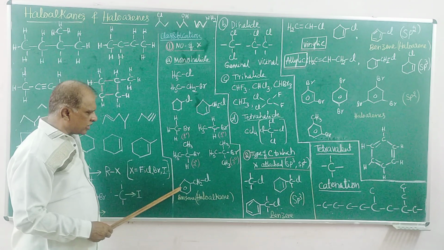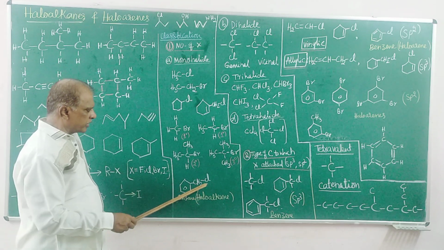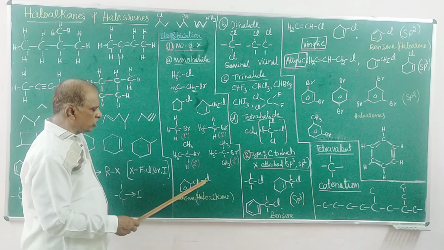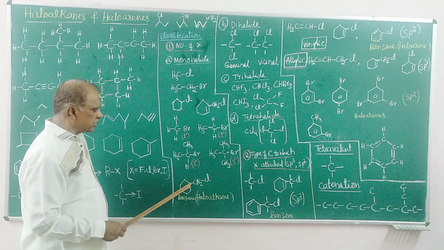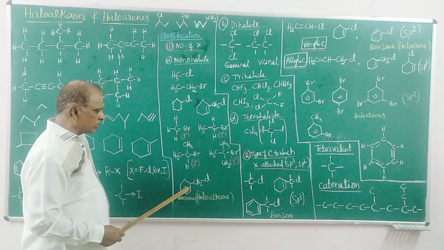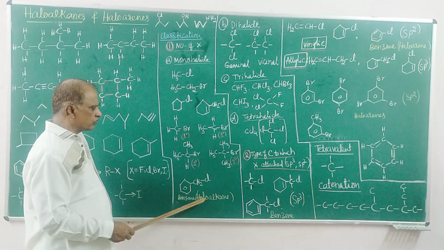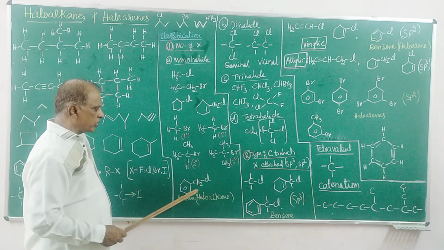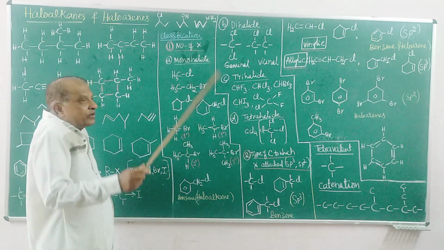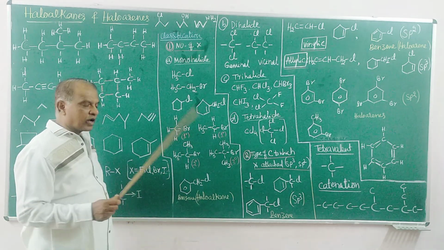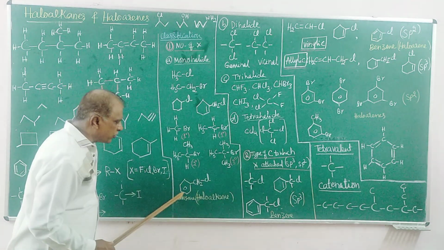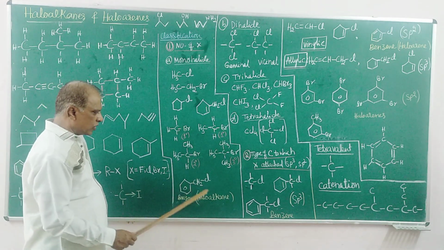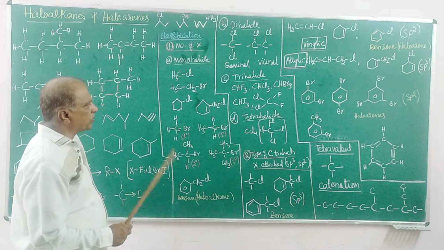Here is a benzene aromatic compound containing only one chlorine, but it is a haloalkane type. The chlorine is not connected directly to a carbon of the benzene ring, so although the compound is aromatic, it is not a haloarene. If the halogen atom is connected directly to a carbon of the benzene, it becomes a haloarene. Benzene is an aromatic compound, but because of the presence of the side chain, this is not a haloarene. It is a haloalkane. That is the example.